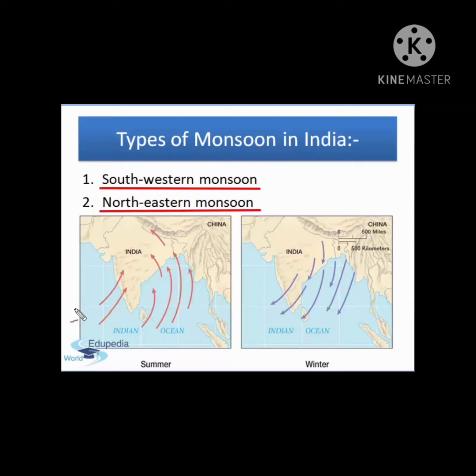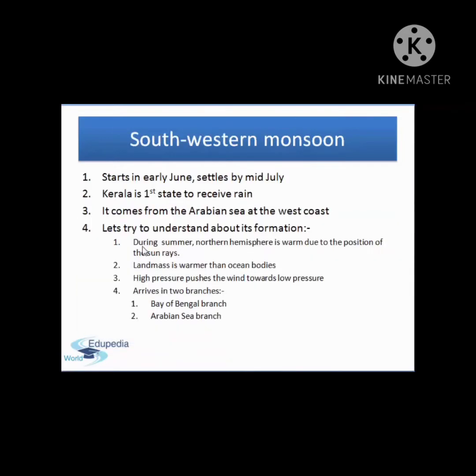Now you can have a look at these 2 pictures that show both the southwestern as well as northeastern monsoons. The southwestern monsoon occurs during the summer season. Remember that. And the northeastern monsoon comes from the northeastern part of the country.